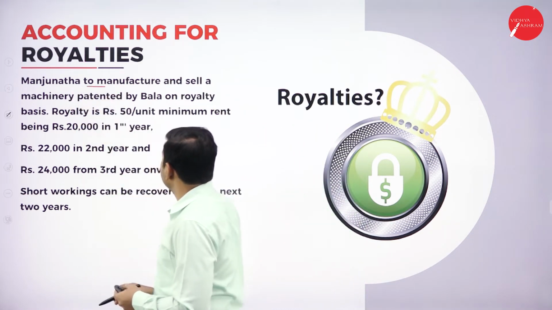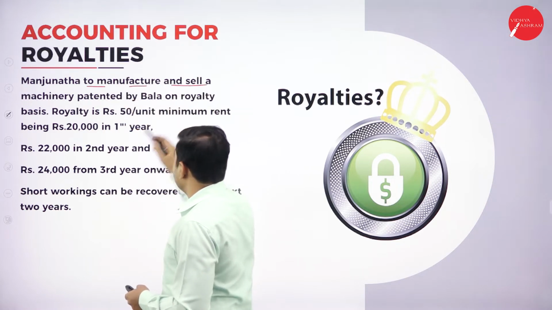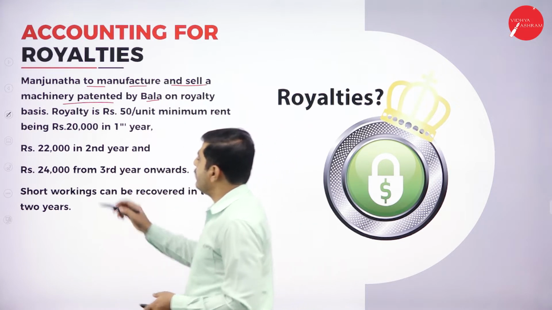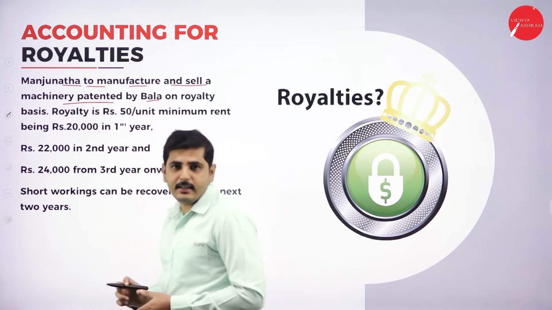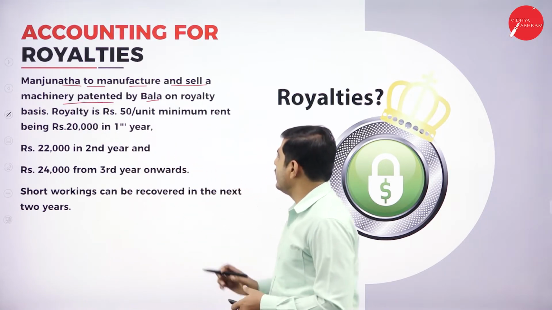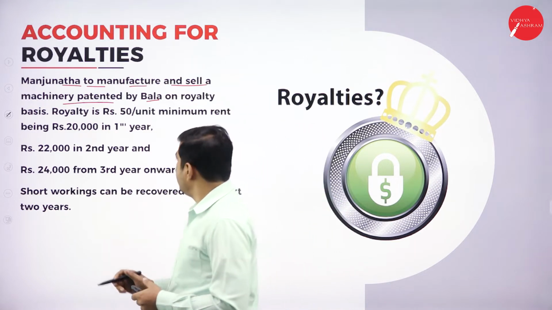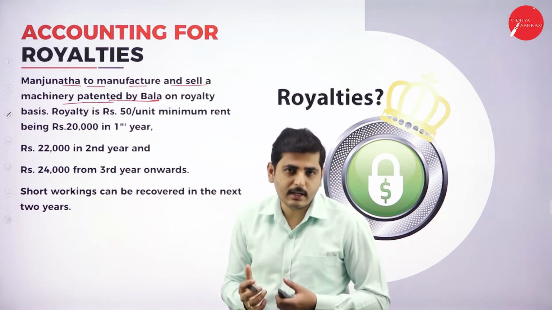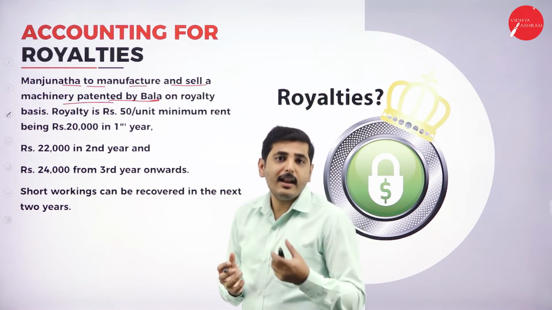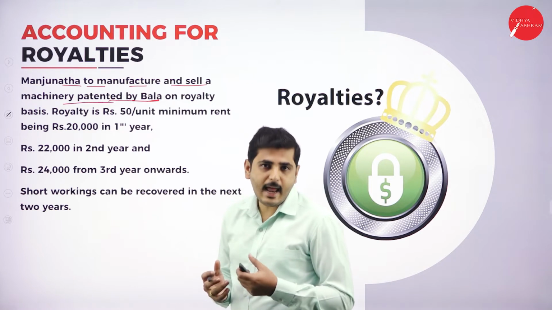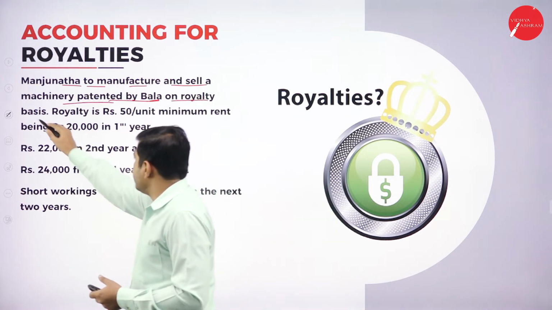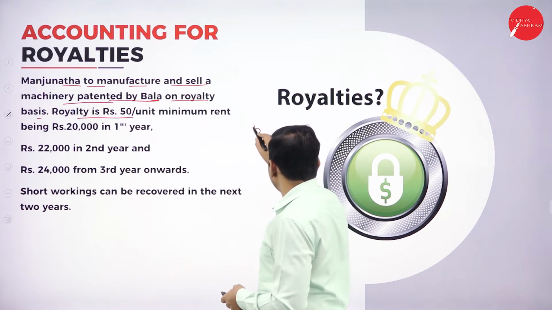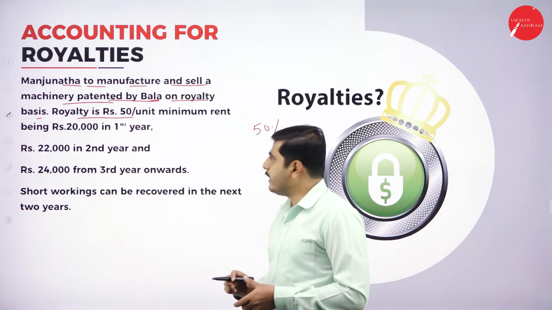Manjunatha manufactures and sells a machinery patented by Bala. See here, Manjunatha is the lessee. He manufactures and sells the machinery patented by Bala. Bala is the patent holder, who is also called the lessor or sometimes the landlord, on a royalty basis. Royalty is rupees 50 per unit. What is the royalty here? 50 per unit is the royalty.